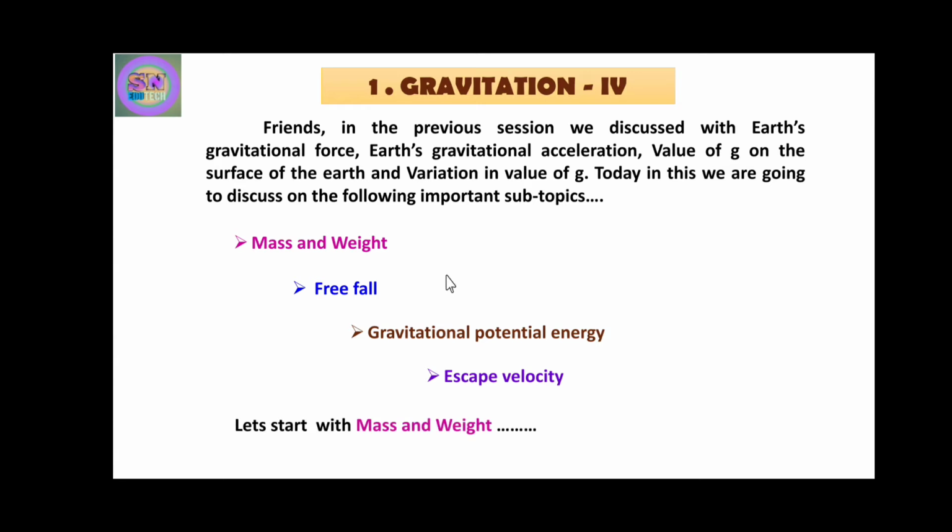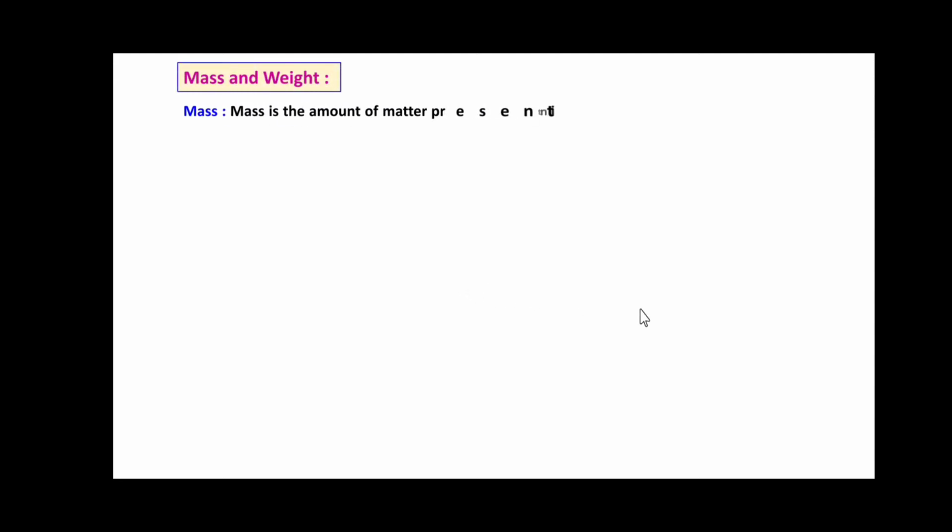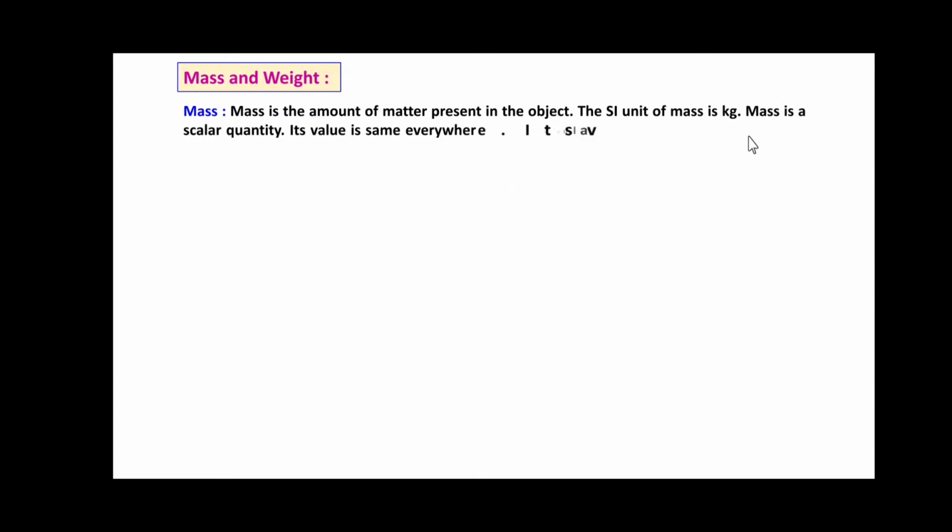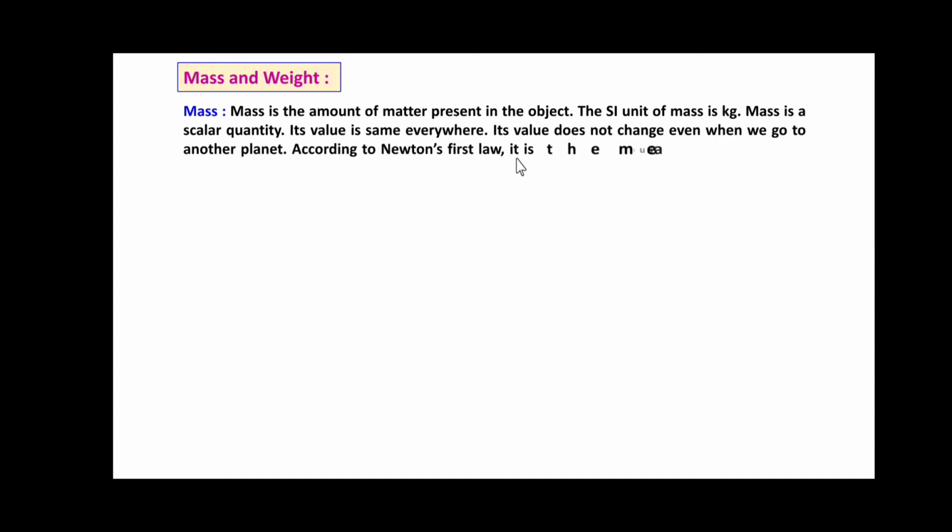Let us start with mass and weight. Friends, mass is the amount of matter present in the object. The SI unit of mass is kg. Mass is a scalar quantity. Its value is the same everywhere. Its value does not change even when we go to another place. According to Newton's first law, it is the measure of the inertia of an object. Higher the mass, higher is the inertia.